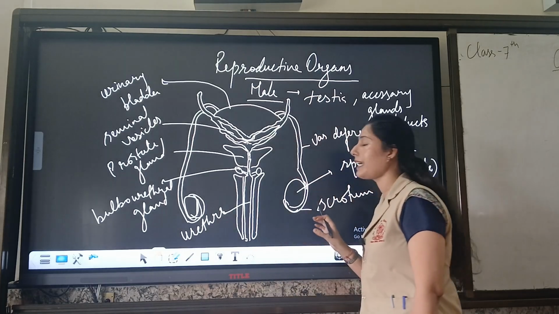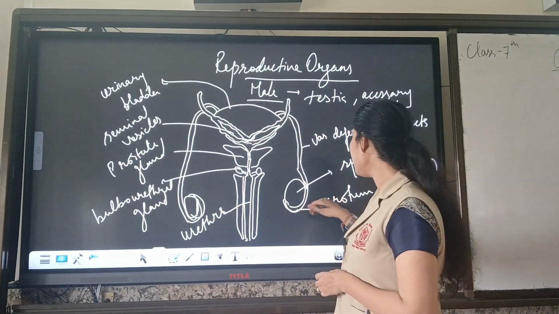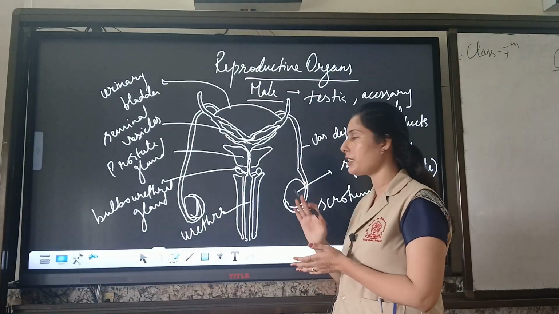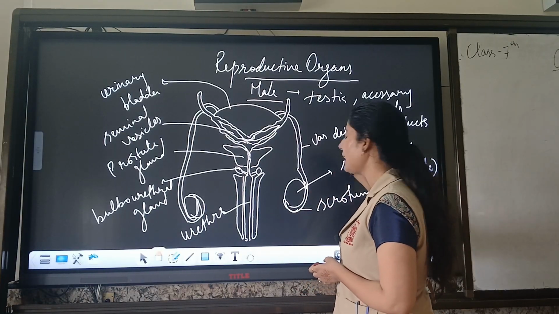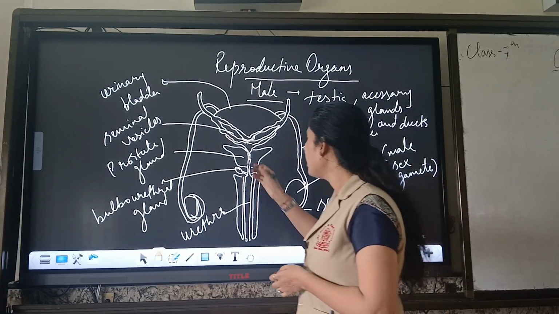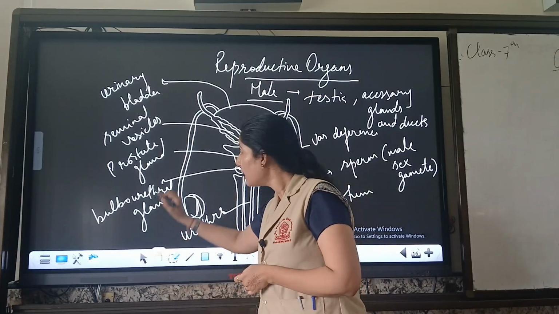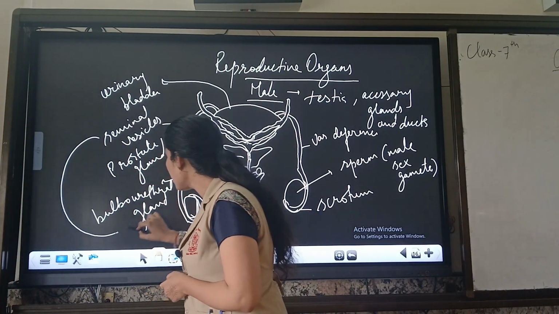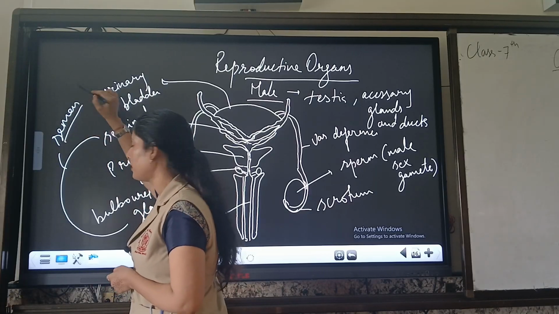Clear? This is the actual structure of the male reproductive system. See it again, the male reproductive system is comprised of testes and accessory glands and ducts. What are the accessory glands? One is the seminal vesicle, the prostate gland and the bulbourethral gland. These three glands are responsible for the formation of semen.